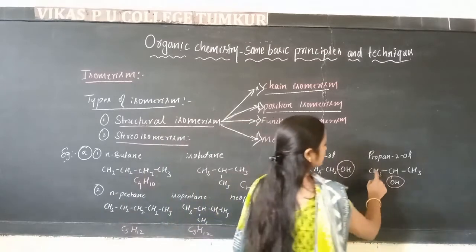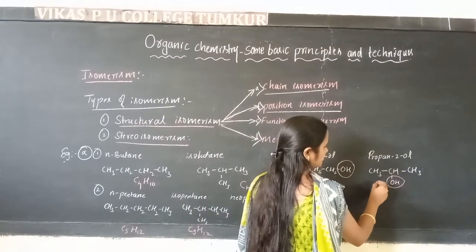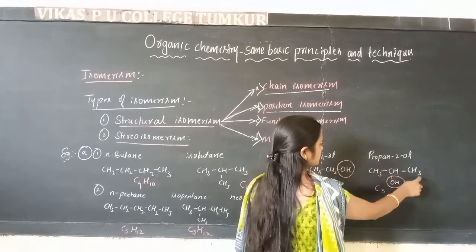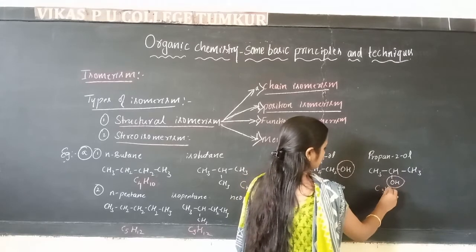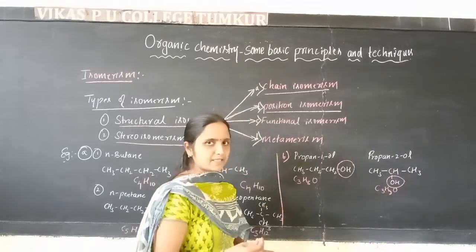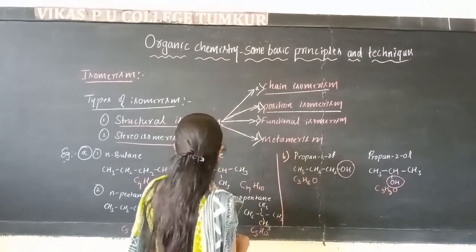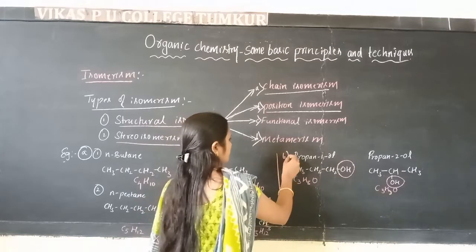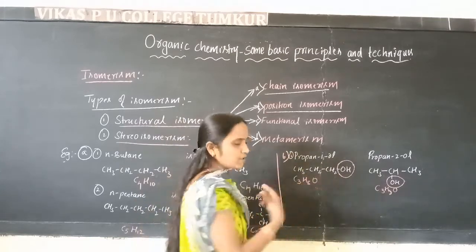Then here also number of carbon atoms is 3. Then hydrogen atoms 3 plus 3 6, 6 plus 2 8, H8 O. This molecular formula same ಇದೆ, but differ in the functional group position. This is an example for the position isomerism.